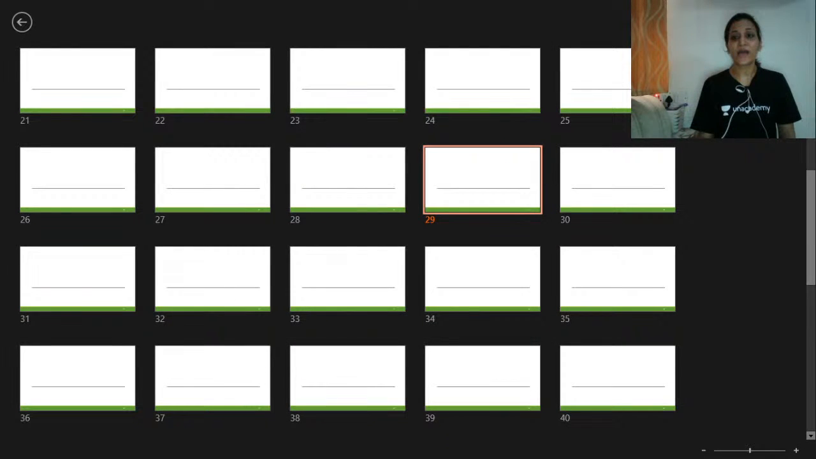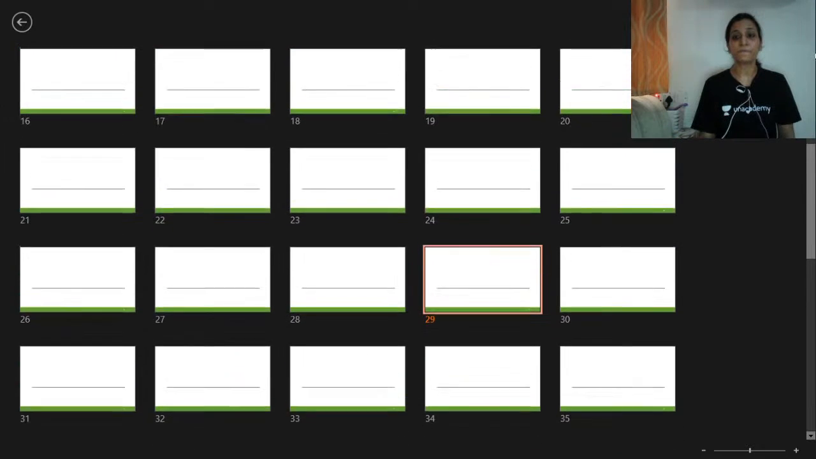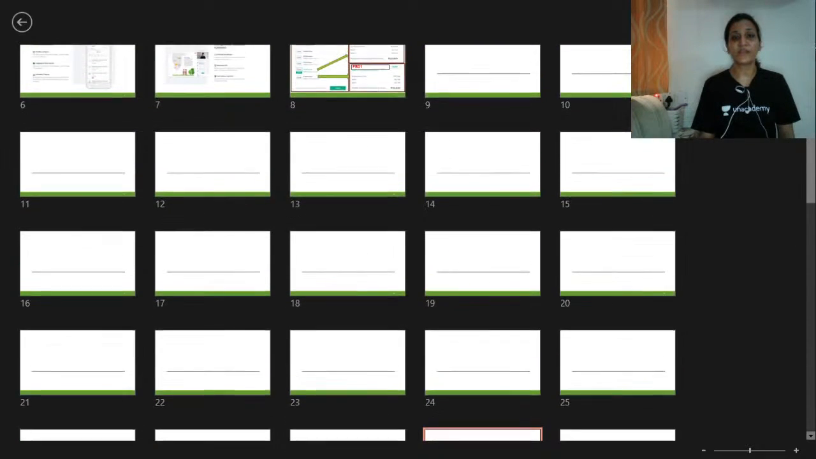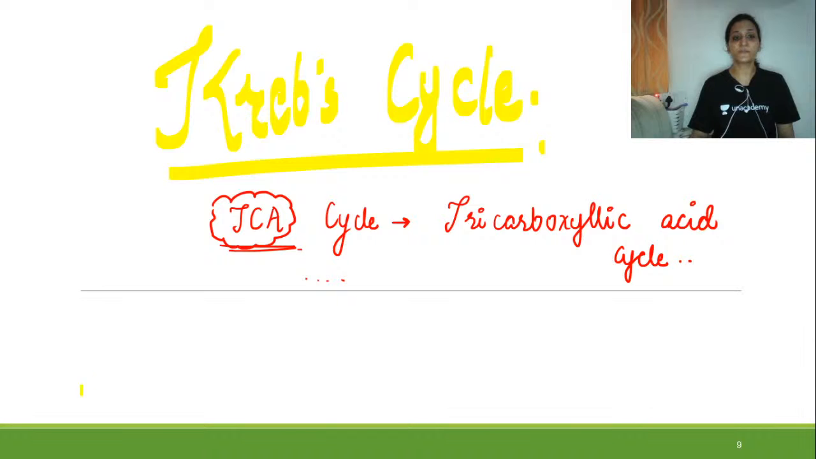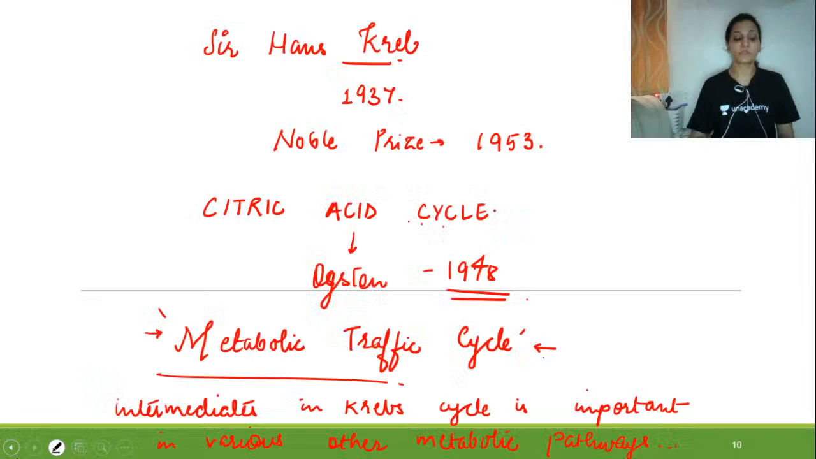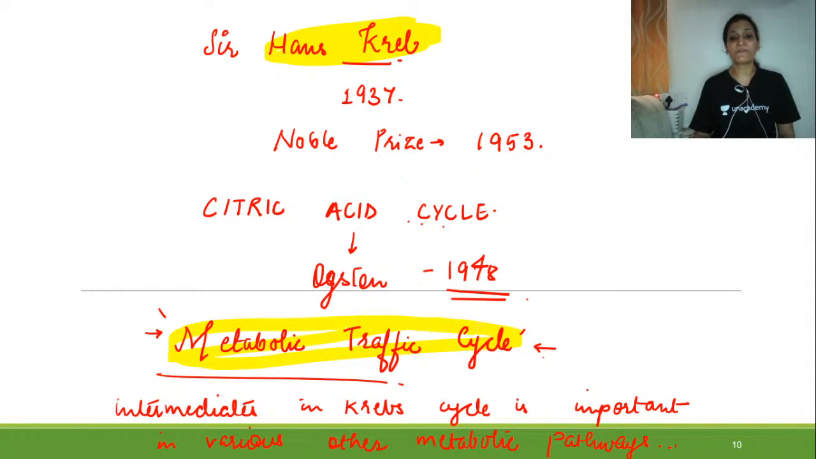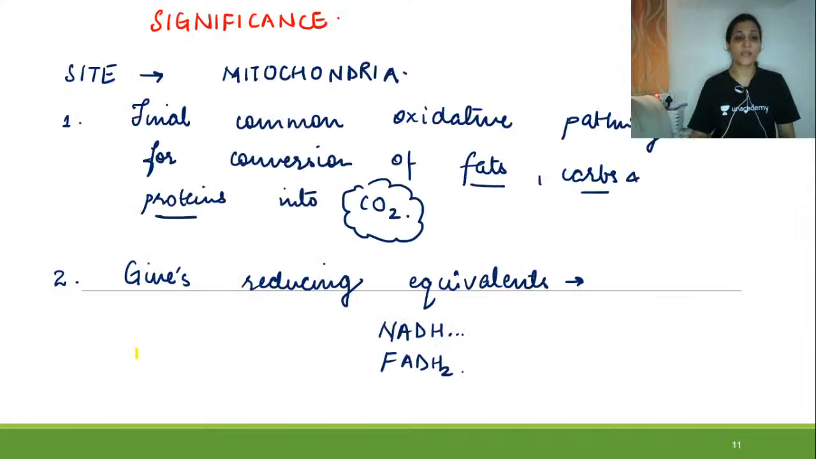So like this we have covered the Krebs cycle in detail, and let us have a very quick revision. It is also called the tricarboxylic acid cycle. It was given by Sir Hans Krebs in the year 1937. It is also called the metabolic traffic cycle. Why is it called so? Because intermediates of the Krebs cycle are important in other metabolic pathways as well.